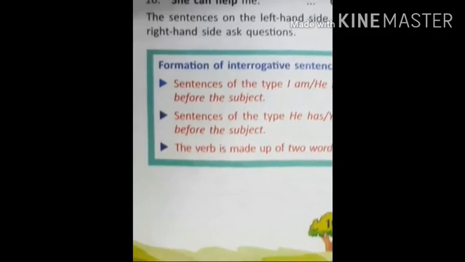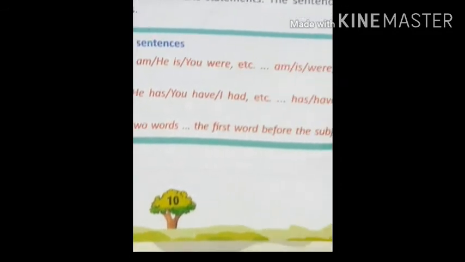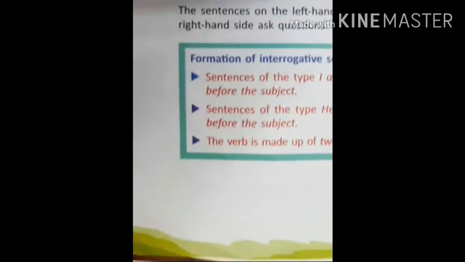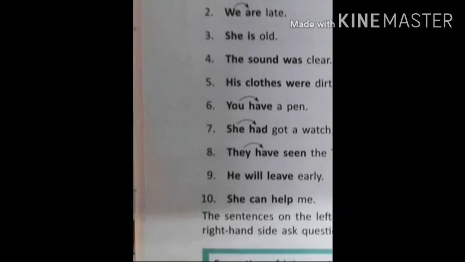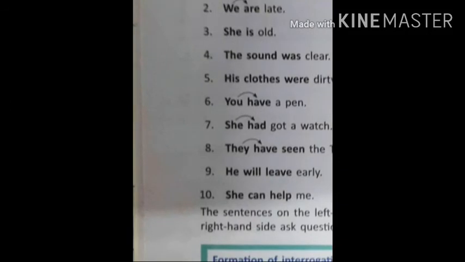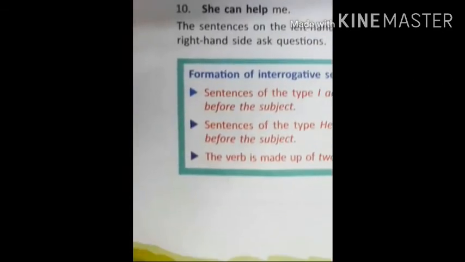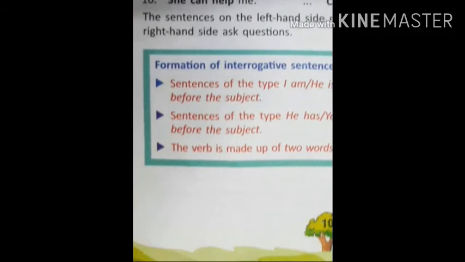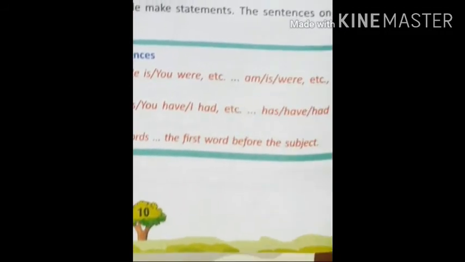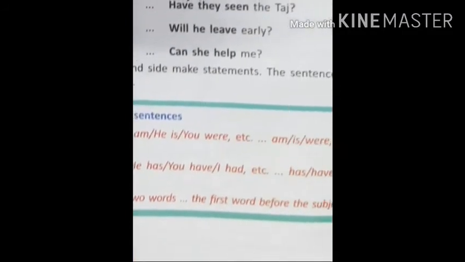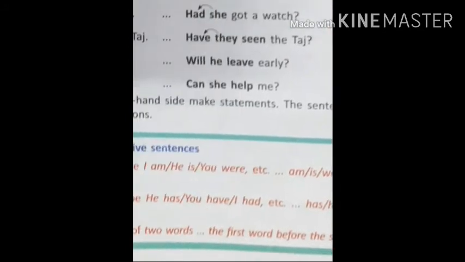Then the second is sentences of type he has, you have, I had, etc. Has, have, had are used before the subject. Again, if the sentence is with they have, she had, you have, 6, 7, 8, again it comes at the first position and makes the question. The verb is sometimes made up of 2 words. When the verb is made up of more than 1 word, that is 2 words, the first word is used before the subject.